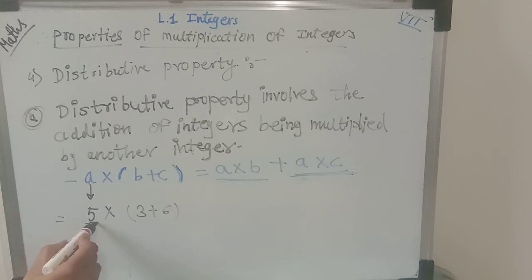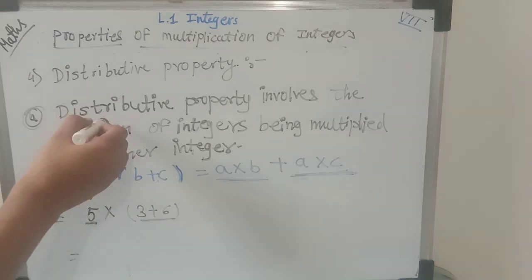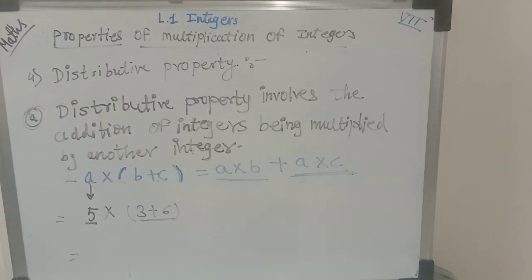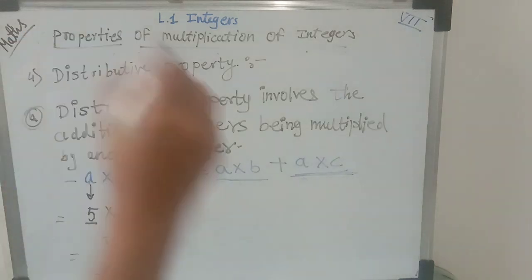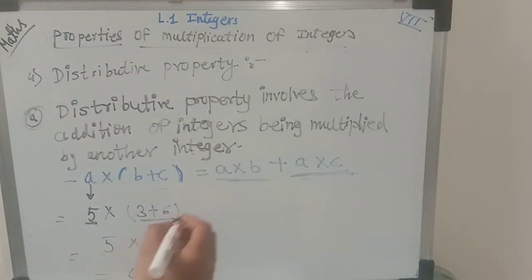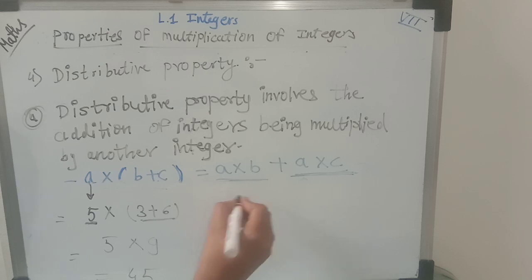So this integer is going to multiply the sum of these two integers, and this property is the distributive property, multiplication over addition. So 3 plus 6 is equal to 9, and then 5 times 9 is equal to 45. So we got 45. Now let's put all these integers in this format and see what answer comes, because here the equal to sign is there. It means whatever answer you got from this equation, that answer should be the same in this format also. So here as a we have taken 5